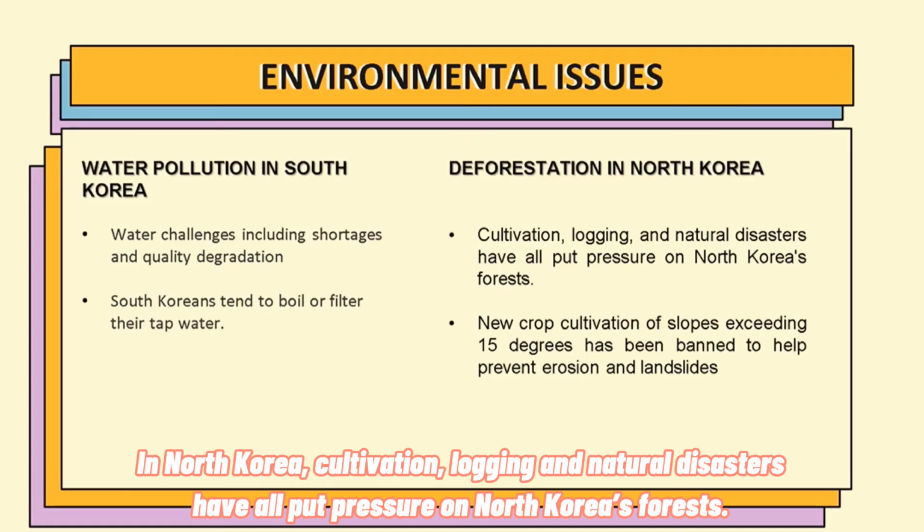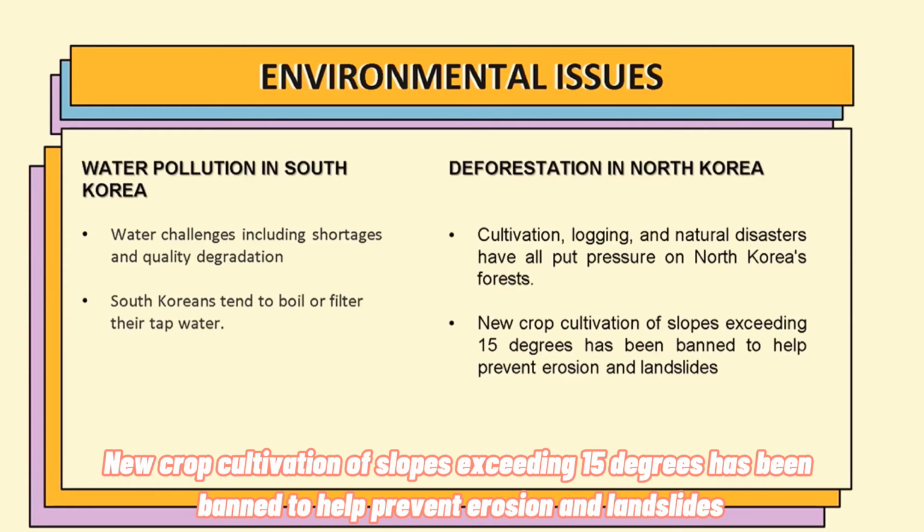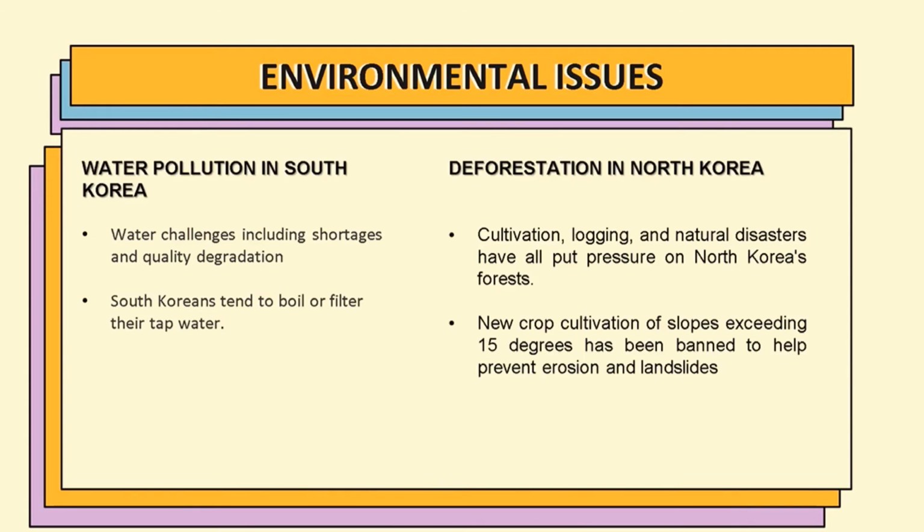In North Korea, cultivation, logging, and natural disasters have all put pressure on North Korea's forests. New crop cultivation of slopes exceeding 15 degrees has been banned to help prevent erosion and landslides.